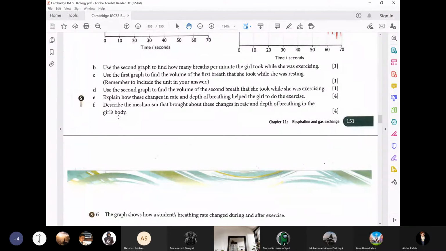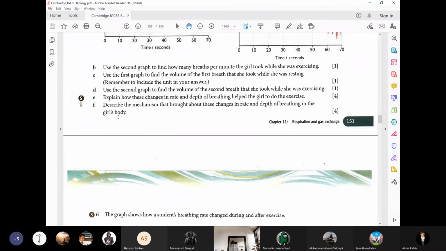Now, boys, what she will tell is that when the girl starts performing exercise, at that time, what will happen? There will be an increase in respiration. Because of the increase in respiration, what will happen? There will be more production of carbon dioxide. So the carbon dioxide content will increase in the blood.